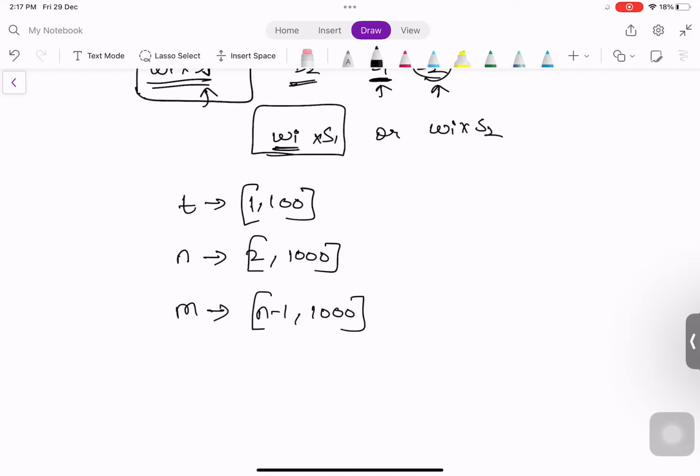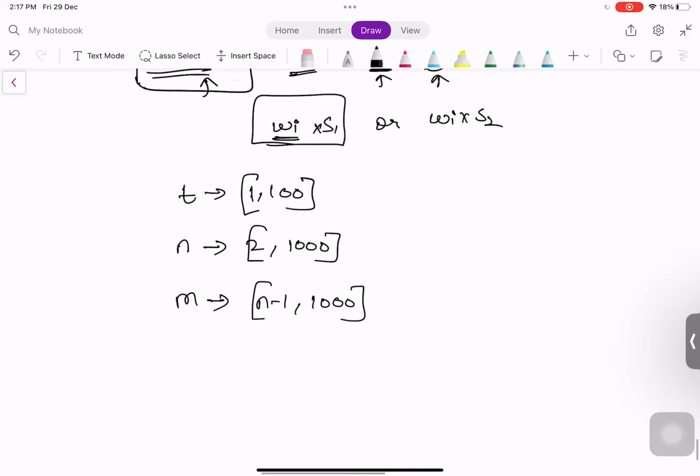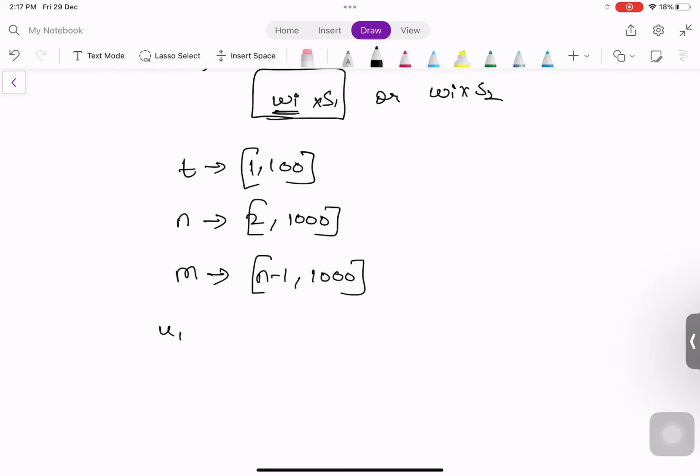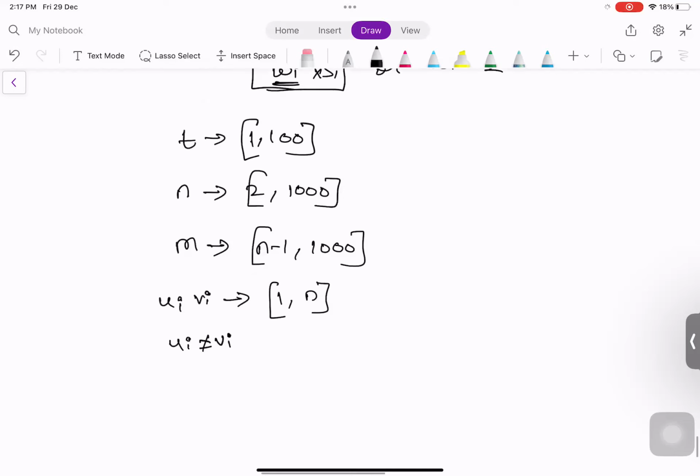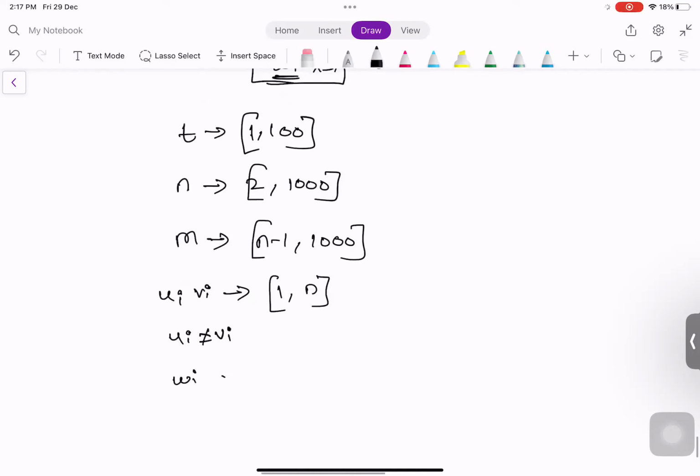We are also given that ui, vi will be the edges, and these values will be in the range of 1 to n, where ui will never be equal to vi. They are distinct elements. And the weight of each edge is in the range of 1 to 10 to the power 5. Along with that, we are also given the slowness factor of every bike, which is in the range of 1 to 1000 again.